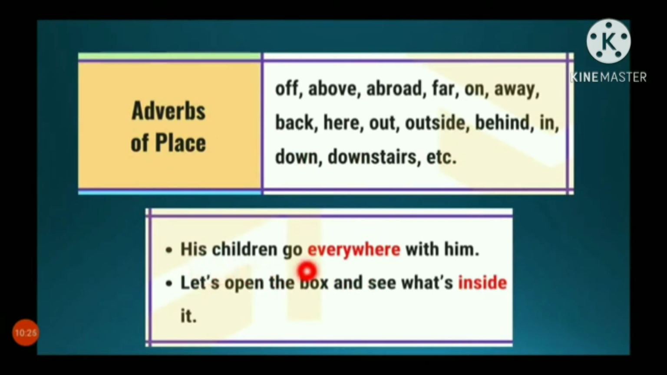His children go everywhere with him. Everywhere is describing the place where the children go. Let's open the box and see what's inside it. So inside is the place of the box to see. So such words are called adverbs of place.